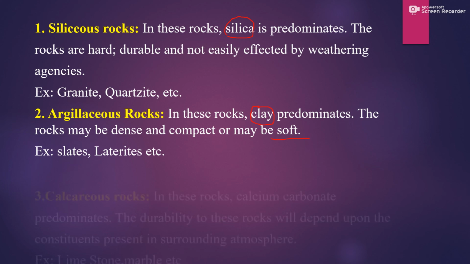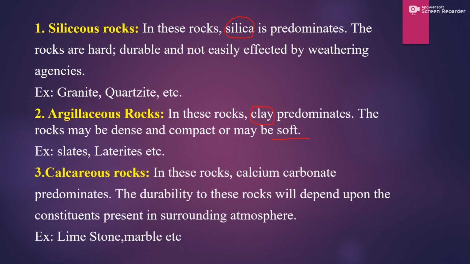Moving to the last classification, calcareous rocks. In these rocks, calcium carbonate is predominant. The durability of these rocks will depend upon the constituents present in the surrounding atmosphere. It is not as hard as the siliceous rocks. Here the calcium carbonate will be more, like limestone, marble. Limestone is an example of calcareous rocks.